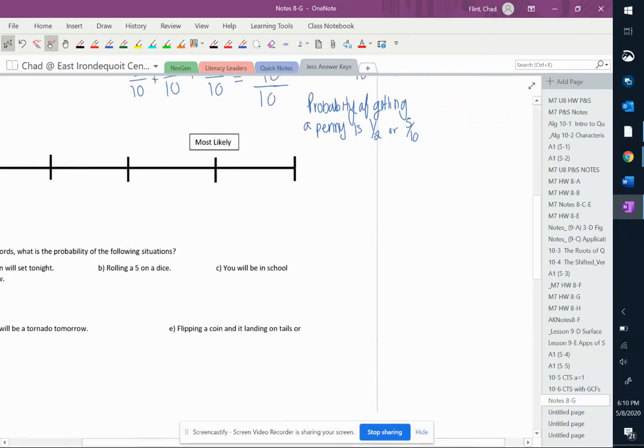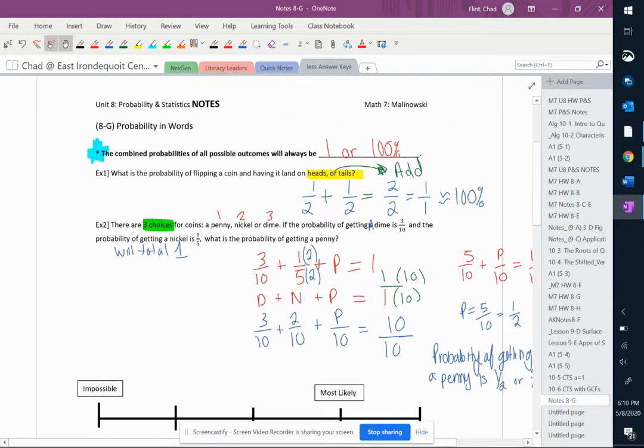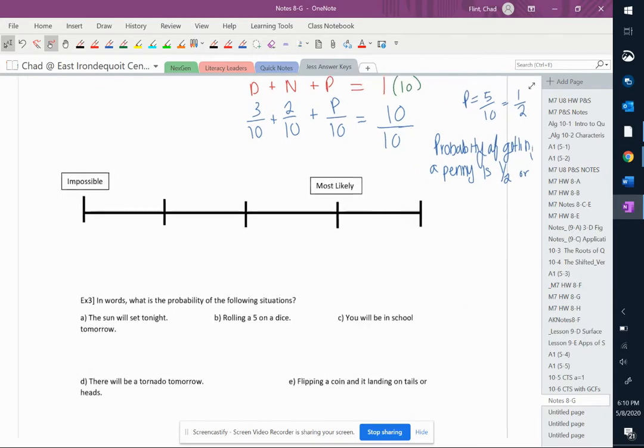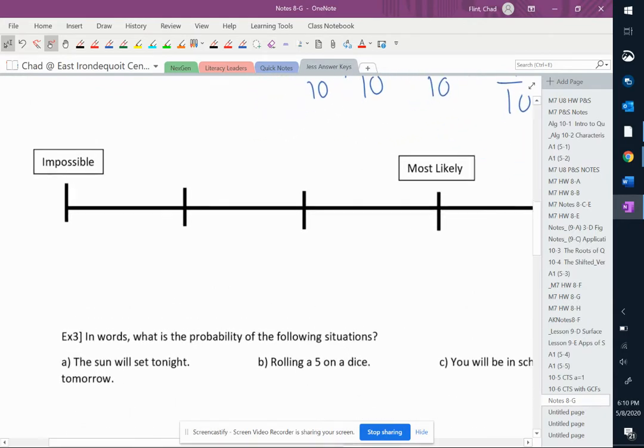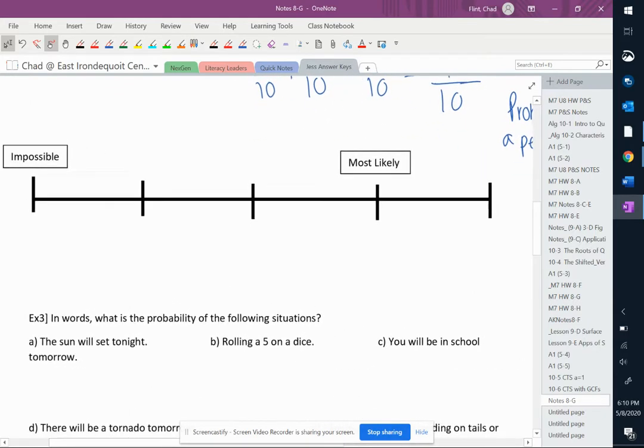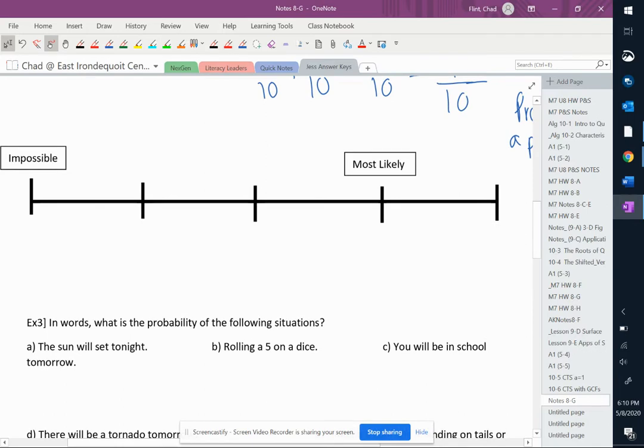Okay, so moving on with notes for 8-G and its title, probability in words. That's where this kind of little diagram is going to come in here. And you can notice I've got some words at top of it already. We're going to add some things in the blank here. So first thing we're going to add in are our numbers.